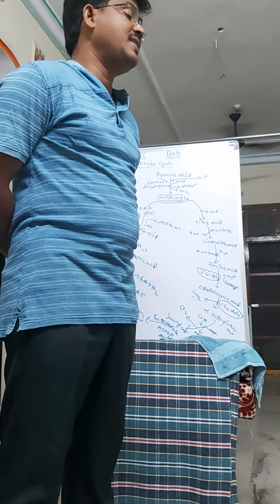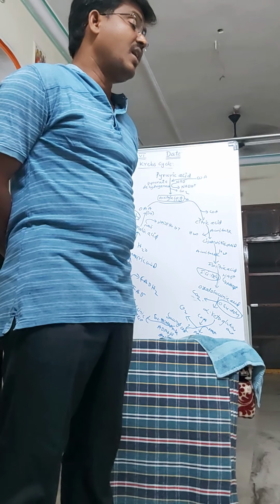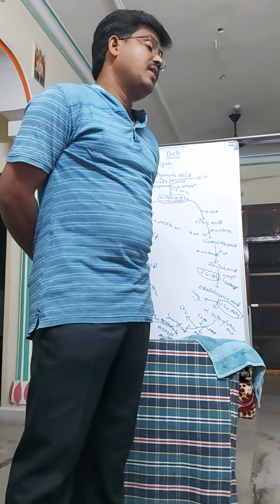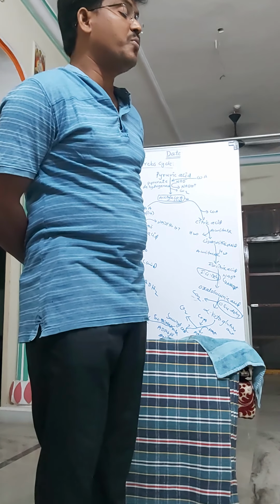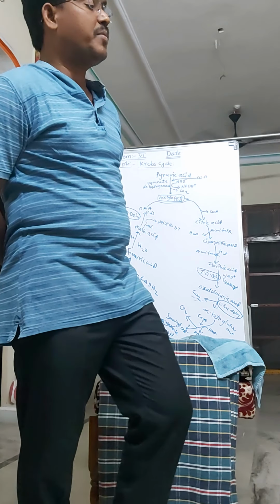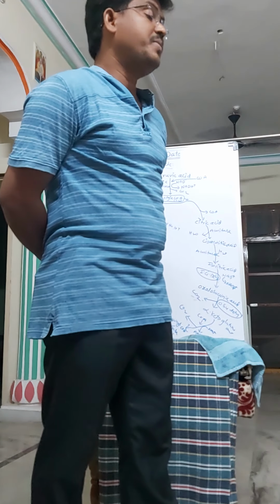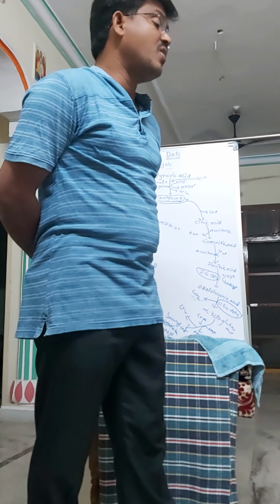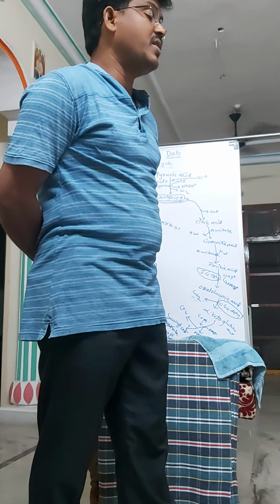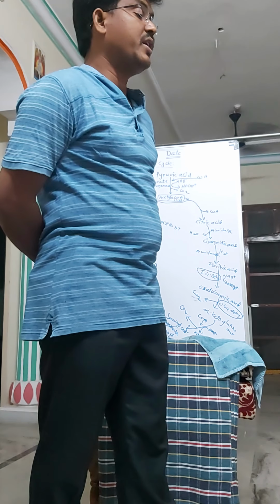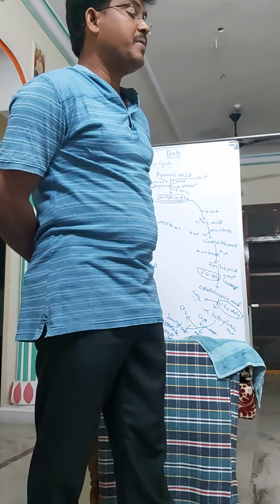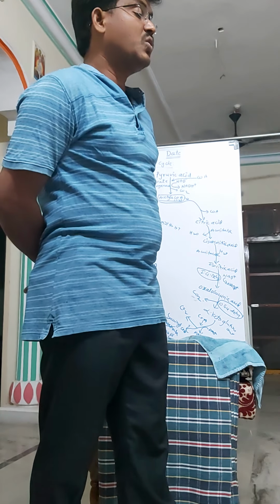The Krebs cycle is a metabolic pathway playing an important role in both catabolism and anabolism. Because this pathway involves both, it is called amphibolic, a dual purpose pathway. This is about the Krebs cycle.